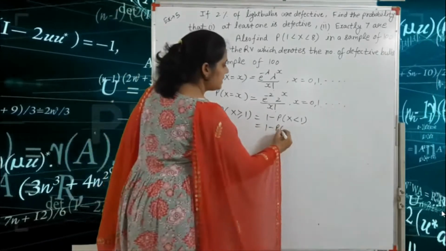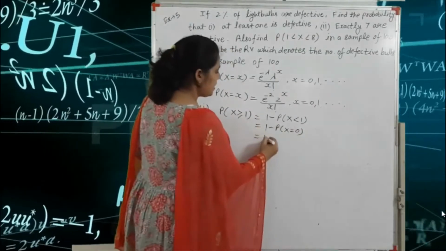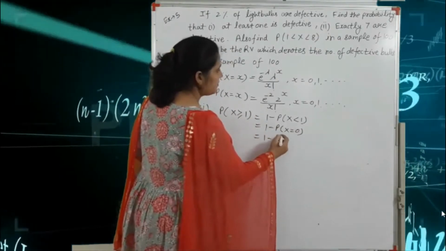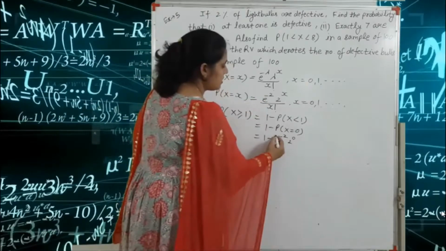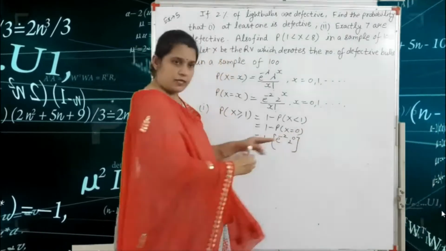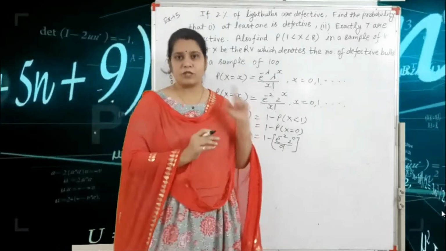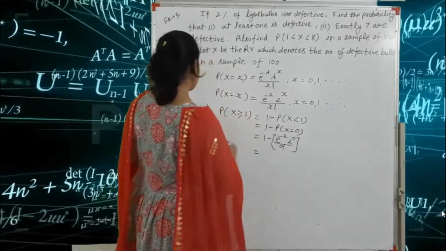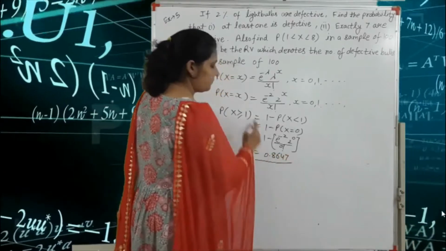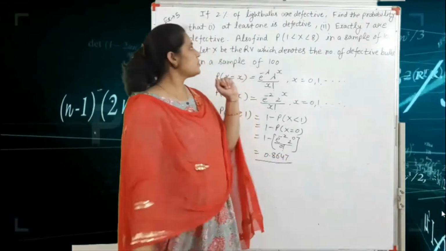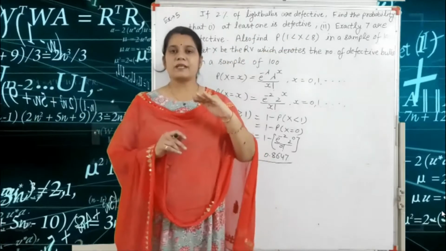That means P(X = 0): 1 minus e raised to the power minus 2, 2 raised to the power 0, because here x is equal to 0, divided by factorial 0. Factorial 0 is equal to 1. After solving this step, we get the answer 0.8647.